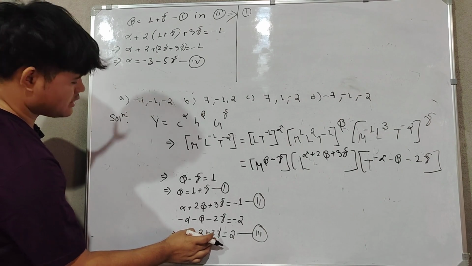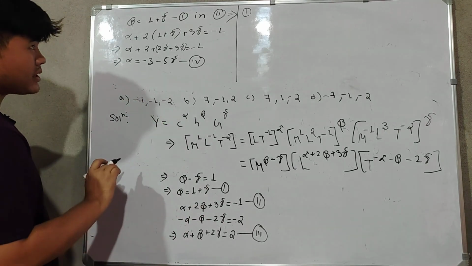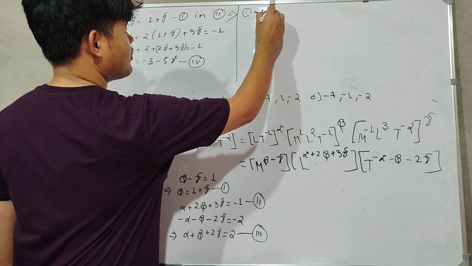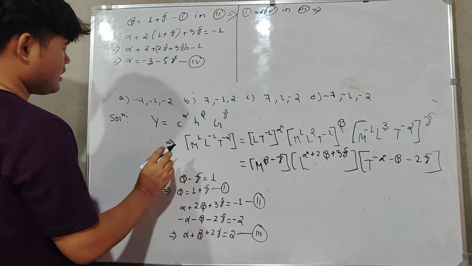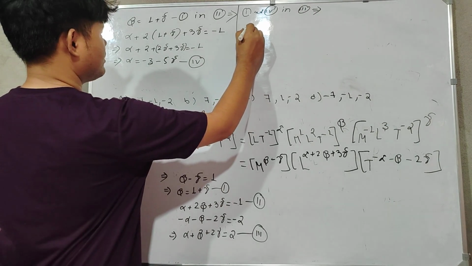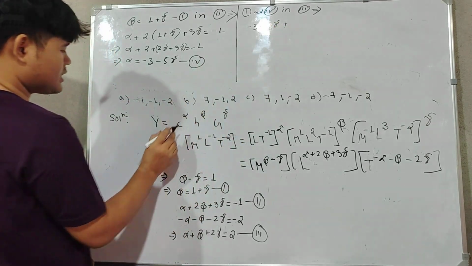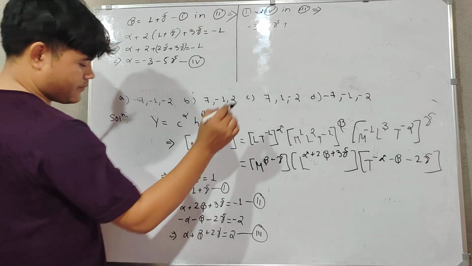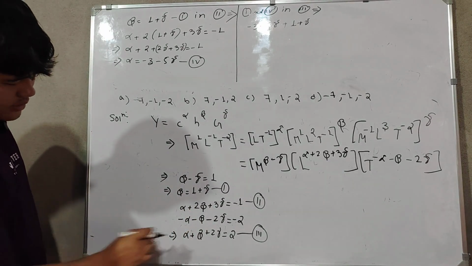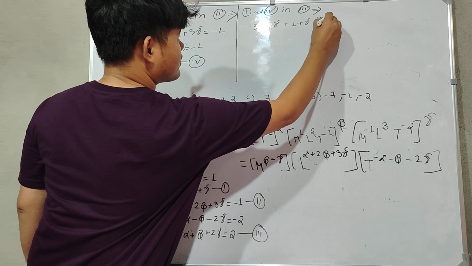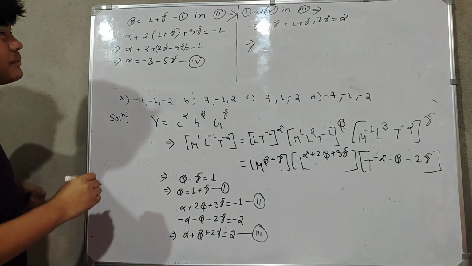Alpha value is minus 3 minus 5 gamma, plus beta, where beta value is 1 plus gamma, plus 2 gamma is equal to 2. So what will we get?